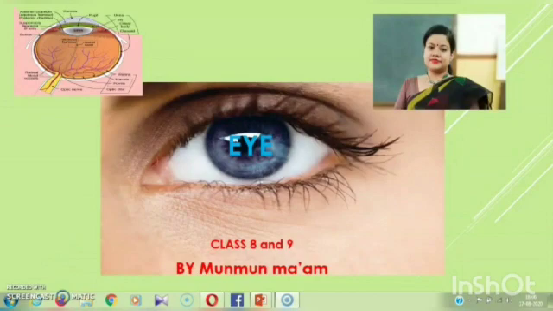Today I am going to teach you about a very important sense organ, that is the eye, because 80% of our learning happens through the eyes. So let's learn about this important sense organ today.